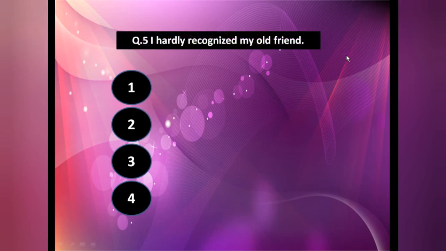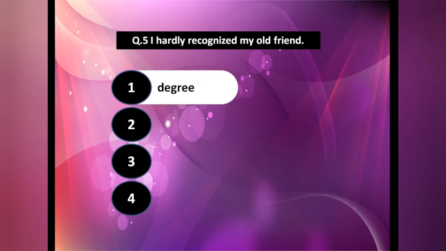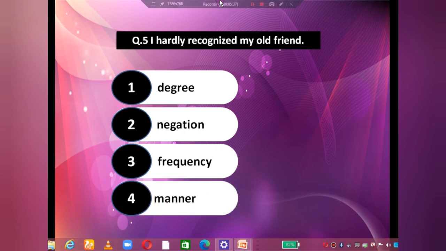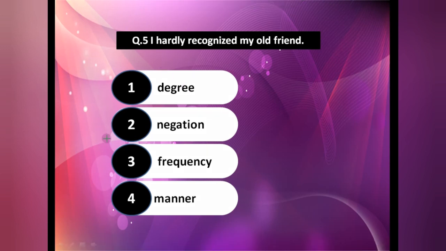The next one we have, I hardly recognized my old friend. So degree, negation, frequency and manner. So in this, how much I recognized? That is hardly. Okay, in this actually how often? So that is frequency. In this actually hardly, degree and frequency both can be there. But according to the sentence you can put here degree. How much I recognized? Hardly.